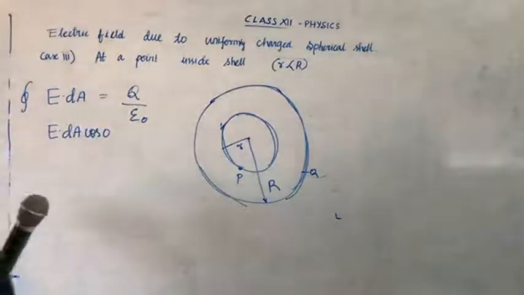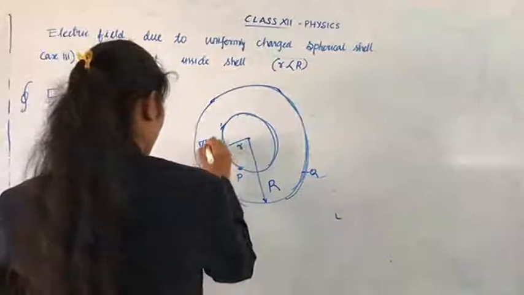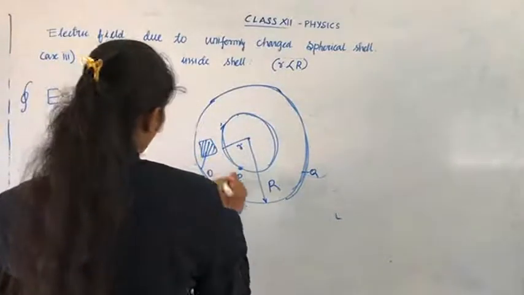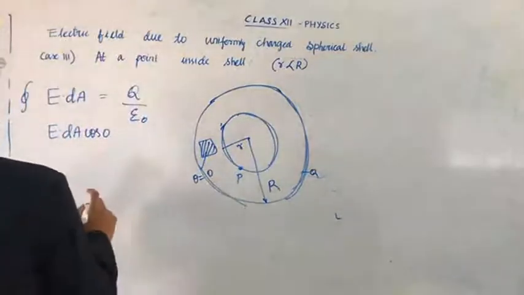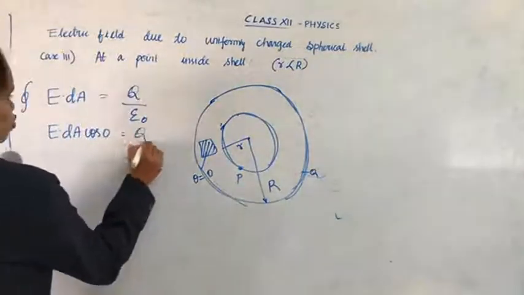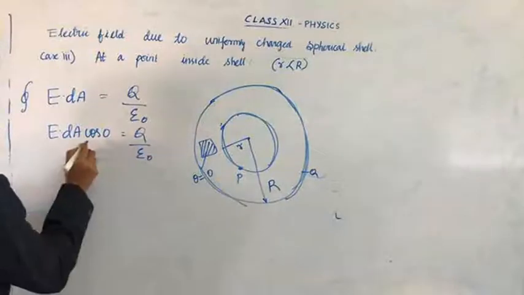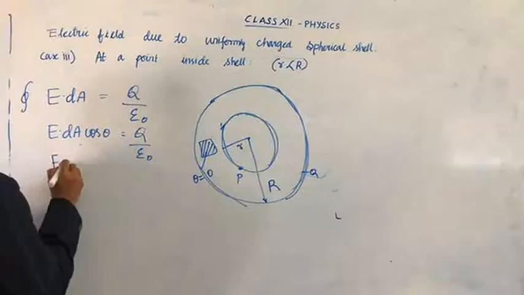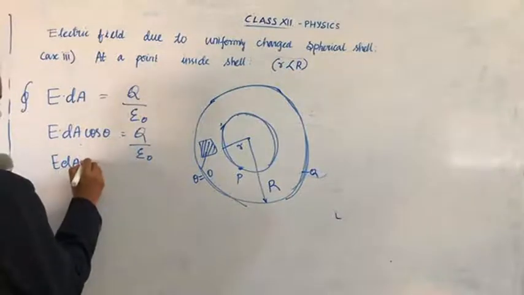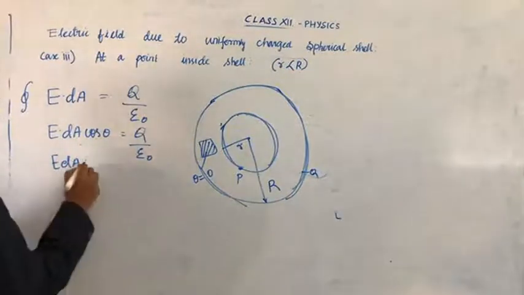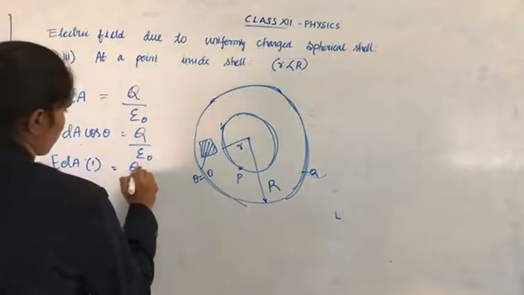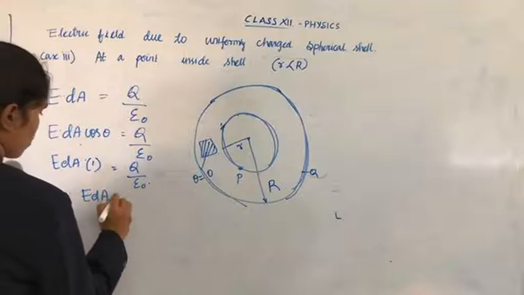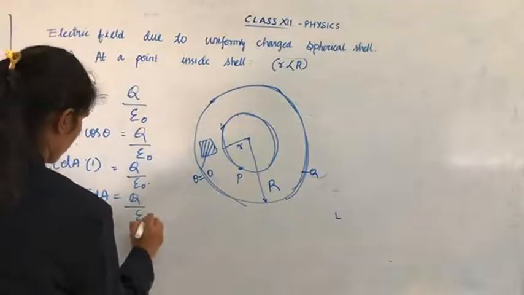Here we are taking the same area, the theta value is 0. So cos 0 is 1. So E dA equal to Q by epsilon 0.